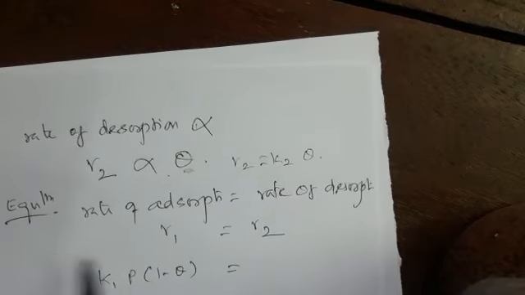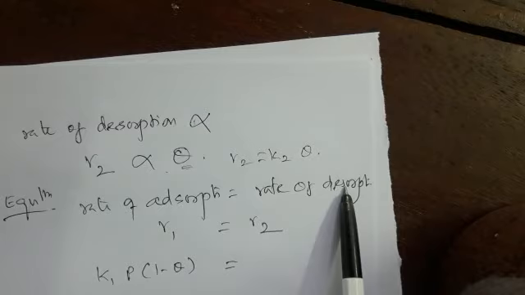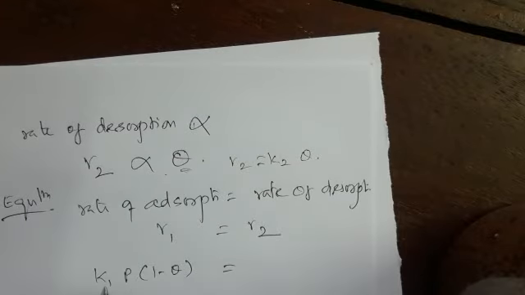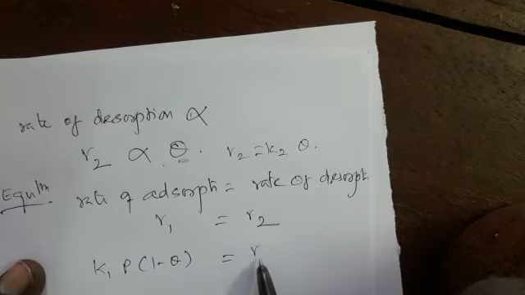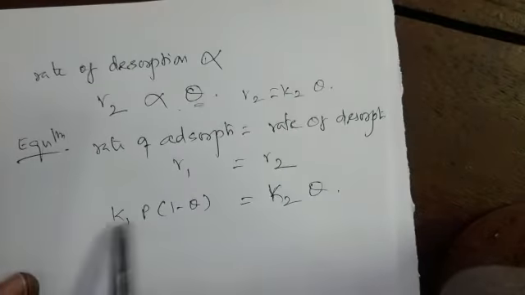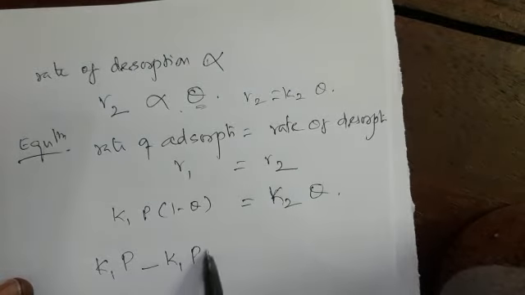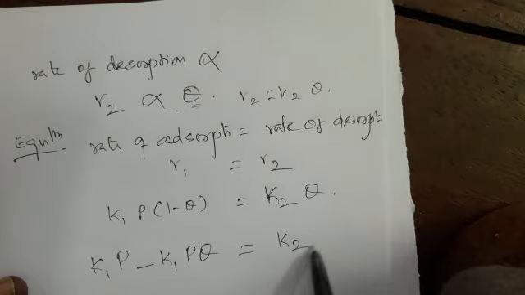So we can write R1 is equal to R2. Rate of adsorption is equal to rate of desorption. K1 P into 1 minus theta is equal to K2 theta. On rearranging, this one is K1 P minus K1 P theta is equal to K2 theta.